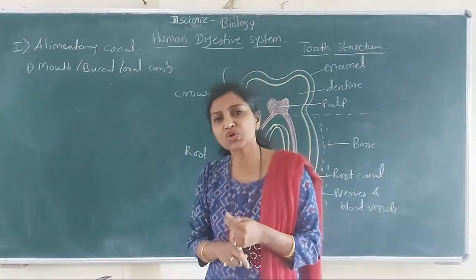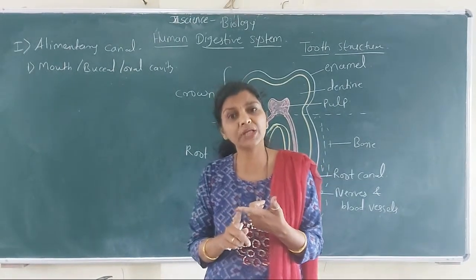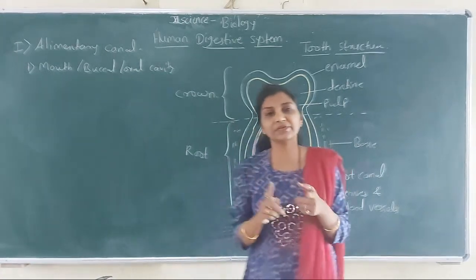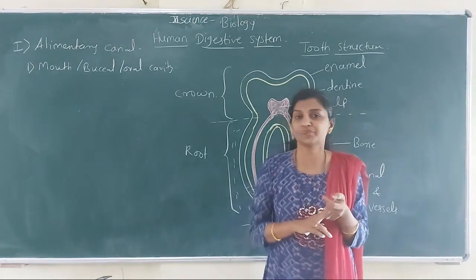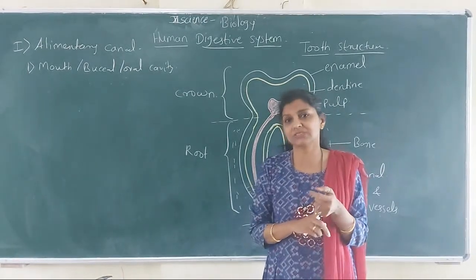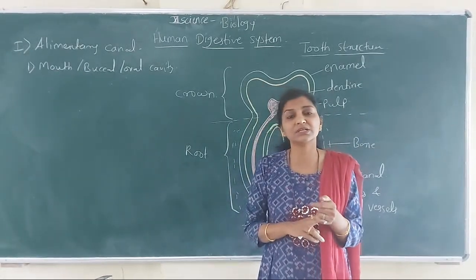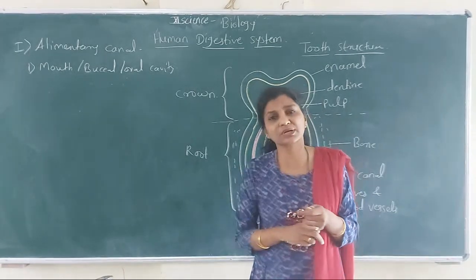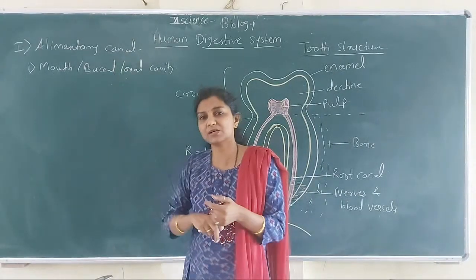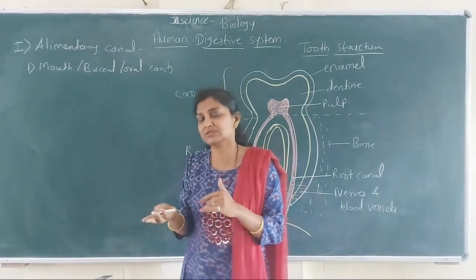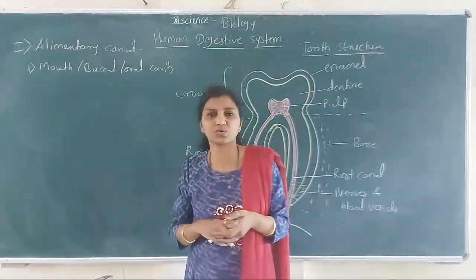So it shows three structures. First, the opening of the salivary glands. The salivary glands open into the mouth cavity. Then the second structure is teeth and the third structure is tongue. So we discuss first the teeth. Salivary glands, मुलांना, आपण glands जेव्हा शिकू, second part. First part आपण बघतोय alimentary canal. Second part जो आहे digestive system चा, digestive glands, त्यावेळी आपण salivary glands discuss करणार आहोत. तर आता आपण सुरुवात करूया teeth ला.